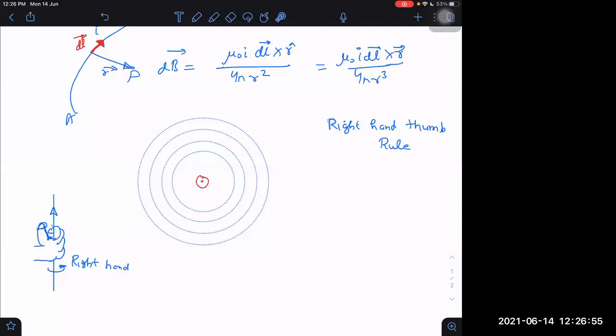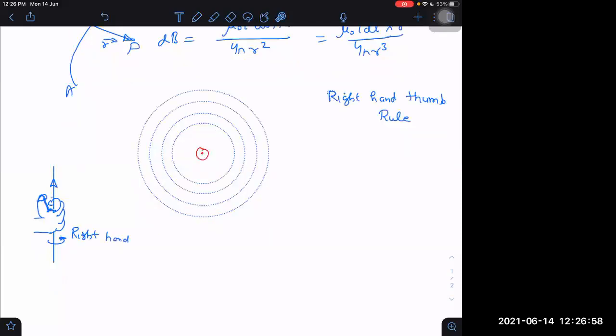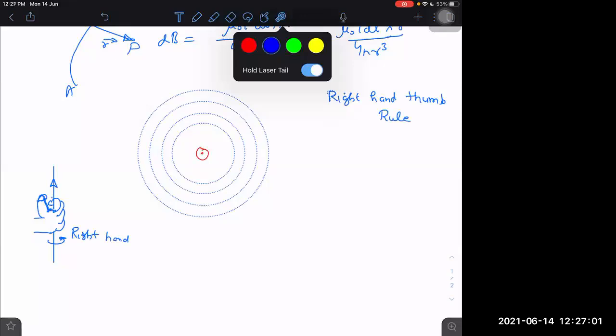Right. So whenever this thought comes to your mind, what will be the direction of the magnetic field? Just simply assume you are holding the wire by your right hand, curling your fingers around that wire, and the thumb is pointing in the direction of current. I can hold a wire in two ways: by taking my fingers in a clockwise direction, or in an anti-clockwise direction. So the thumb has to be always pointing in the direction of the current. Then there will be just one way left to hold the wire.